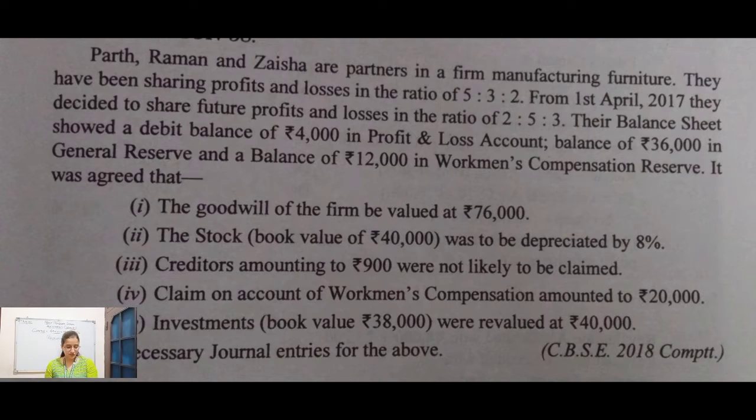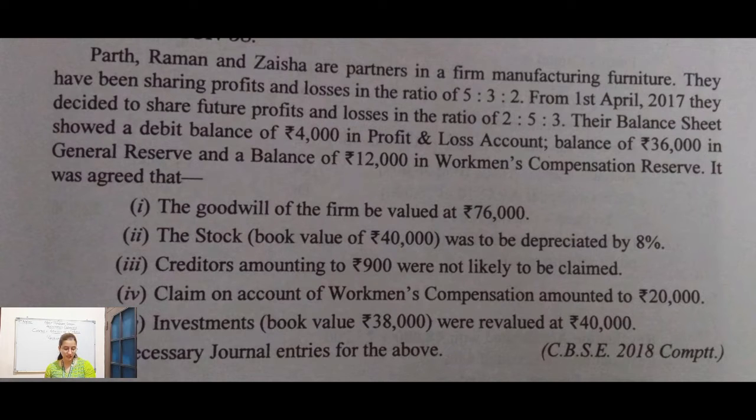So here is the question. Question is, Parth, Raman and Zaisha are partners in a firm manufacturing furniture. They have been sharing profits and losses in the ratio 5:3:2. From 1st April 2017, they decided to share future profits and losses in the ratio 2:5:3. Their balance sheet showed a debit balance of rupees 4,000 in profit and loss account, balance of 36,000 in general reserve, and balance of 12,000 in workmen compensation reserve.